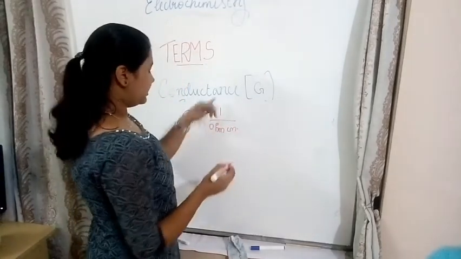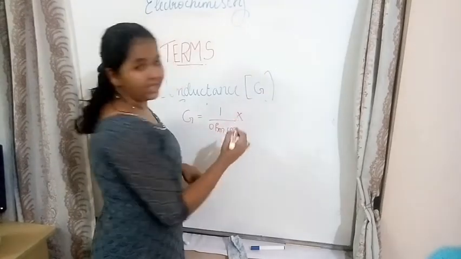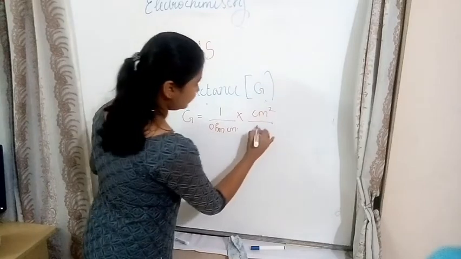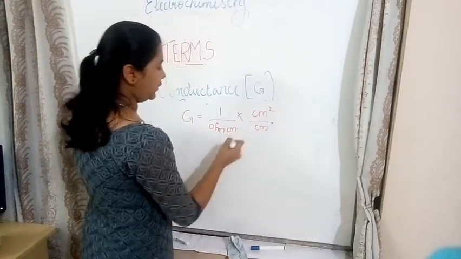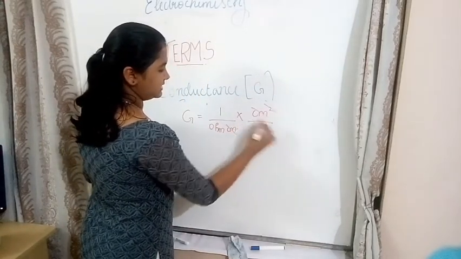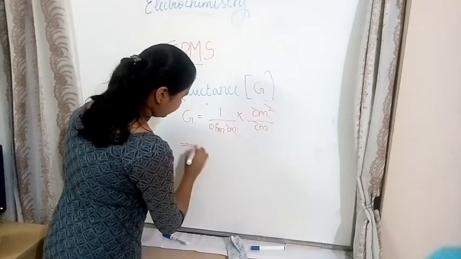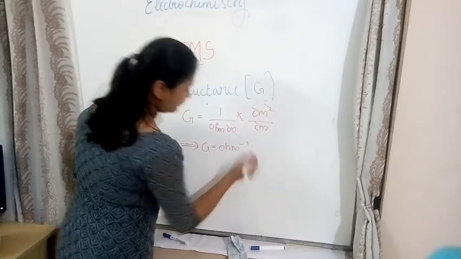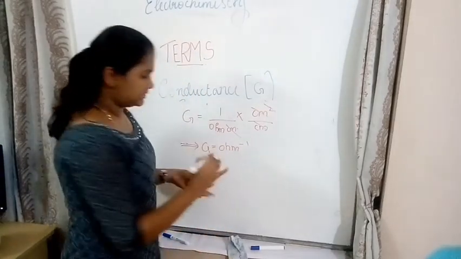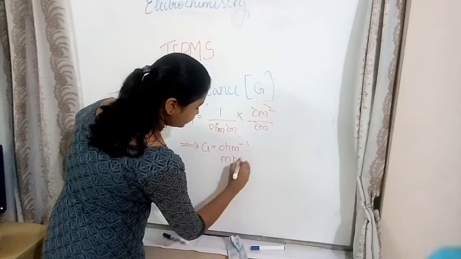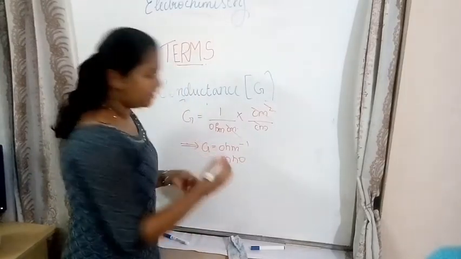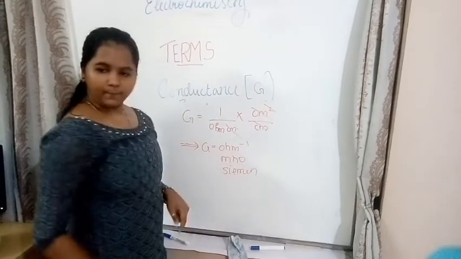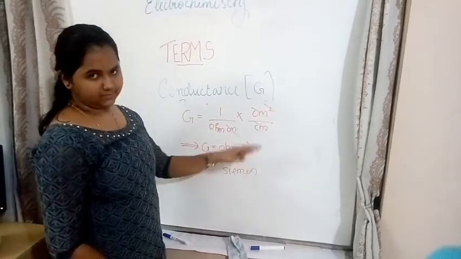That is 1 by rho into area in centimeter square divided by length in centimeters. So we'll cancel these. This implies G is equal to ohm inverse. Ohm inverse can also be written as mho, or another term, siemens. These are the three terms.